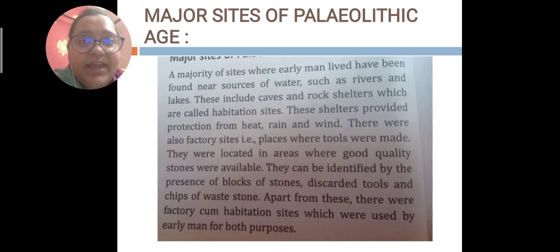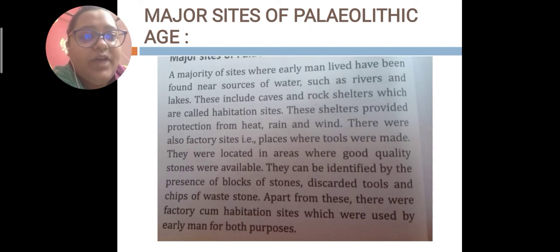Now the major sites in India where Paleolithic man lived. Early man lived near water sources, because they needed food and water, and they settled where water and food were easily available. The sites included caves and rock shelters that provided protection from heat, rain and wind.